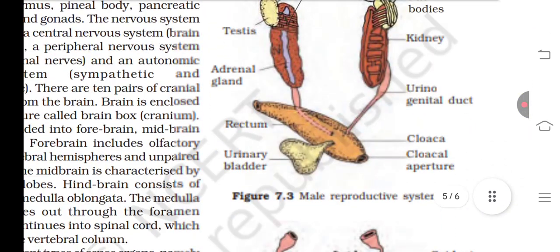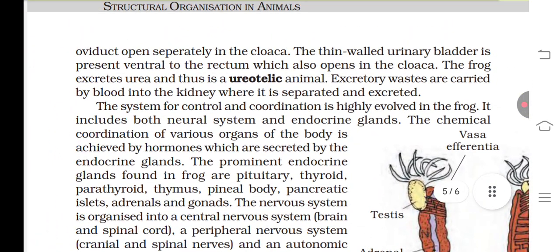In the female, the ureter and oviduct open separately in the cloaca.